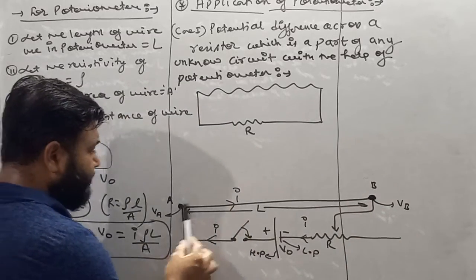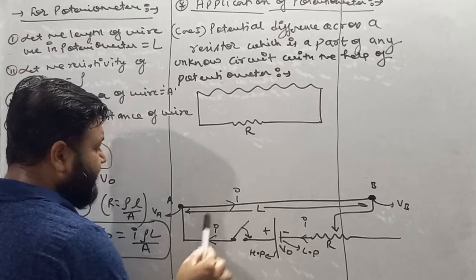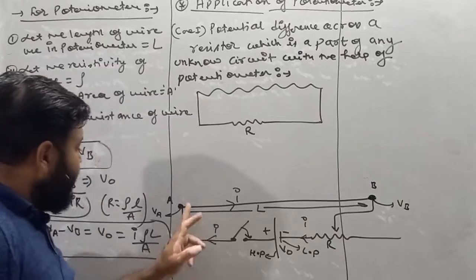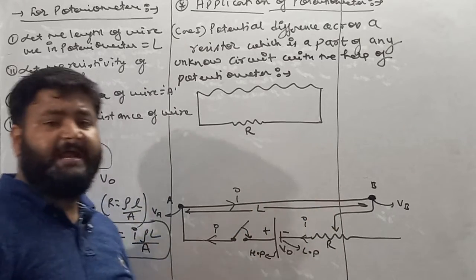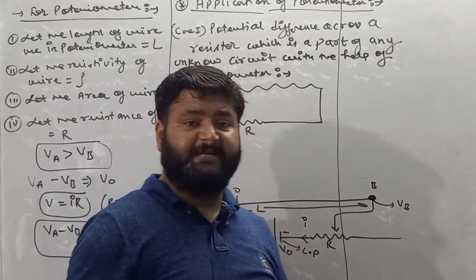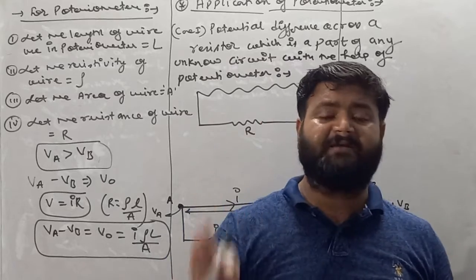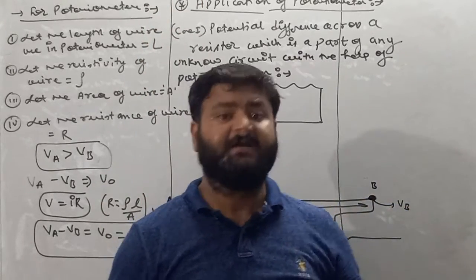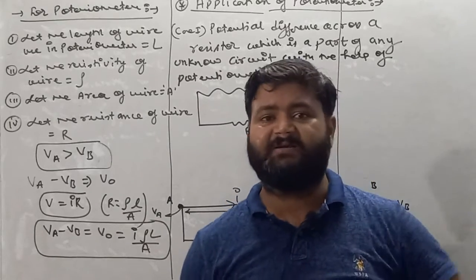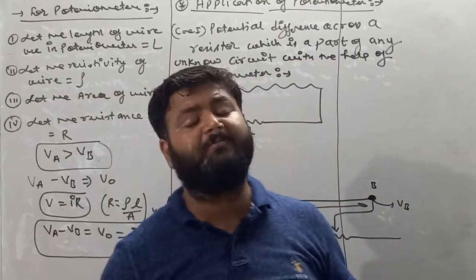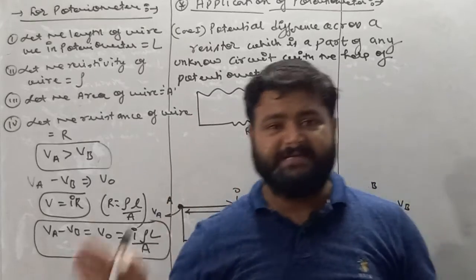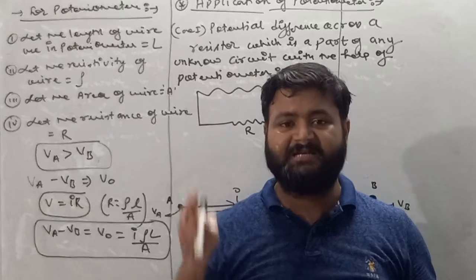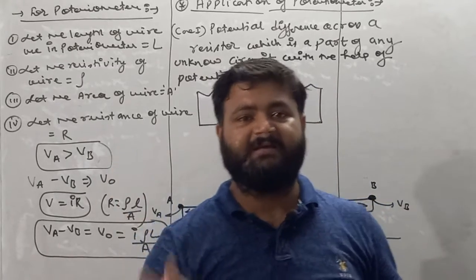And see, my dear student, between points A and B there are lots of points, and every point between A and B carries a different potential. Remember, potential never decreases instantly. Potential decreases gradually. Very important point. Write it down in the form of a note.